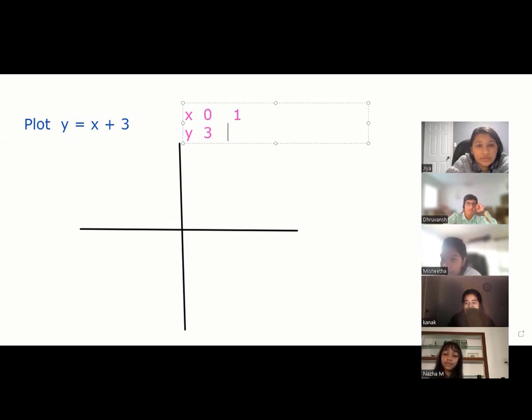You put x equal to 1. Instead of x, you put 1. What is 1 plus 3? Oh, 1 plus 3. Right, we are putting it in the equation. So y becomes 4.